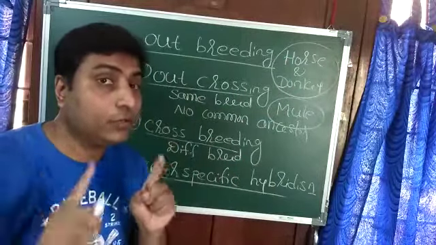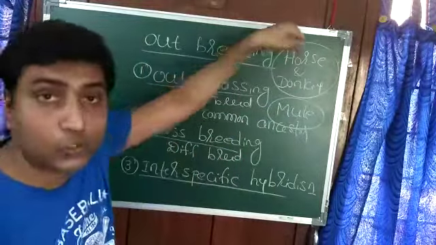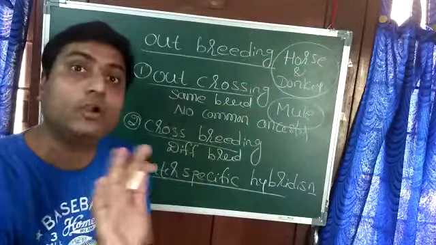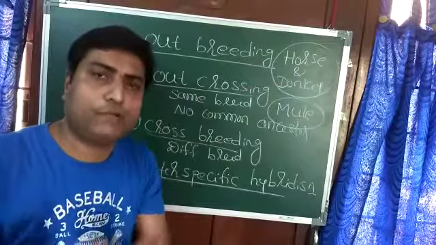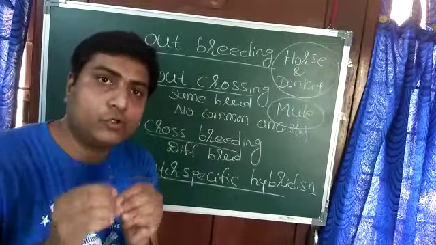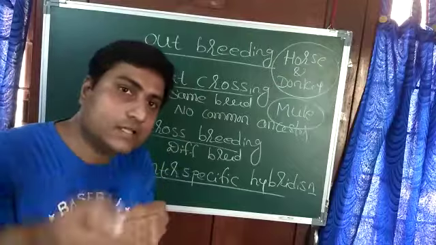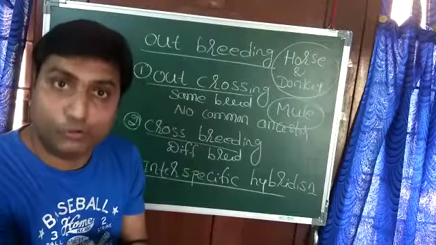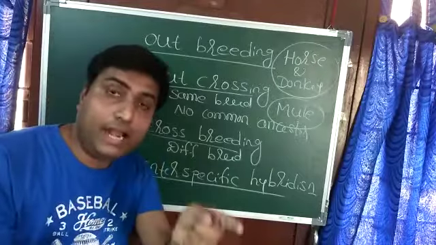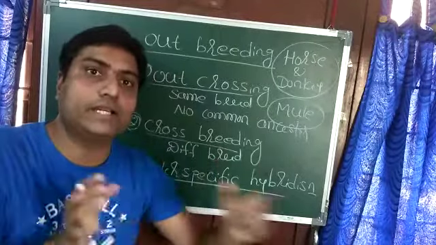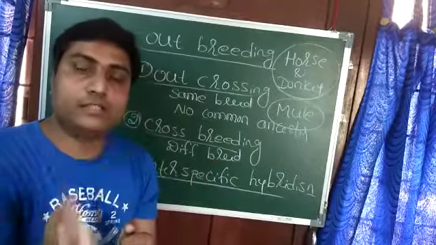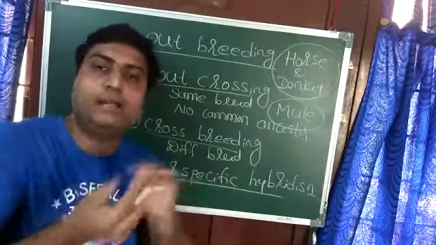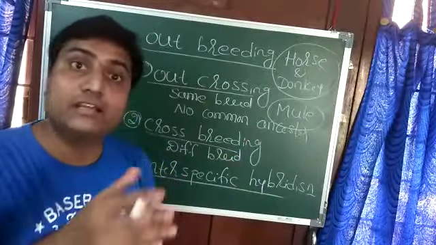But remember one thing, only related species. You cannot cross horse with cat. You cannot cross donkey with a dog. They are not related. For curiosity, if we have to cross a dog, the nearest relatives can be fox or wolf. Tiger and lion can be crossed, as they are related species. Tiger and lion crossed gives tigon. Male lion and female tiger crossed gives liger.